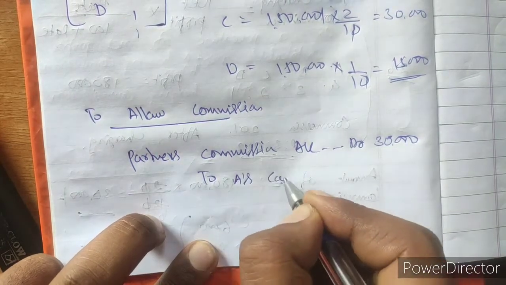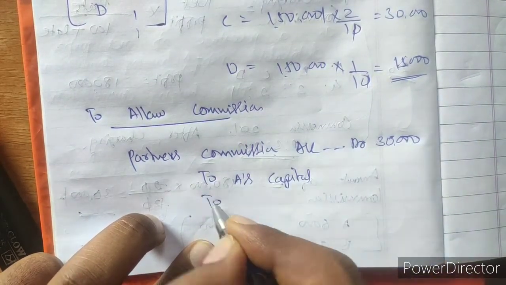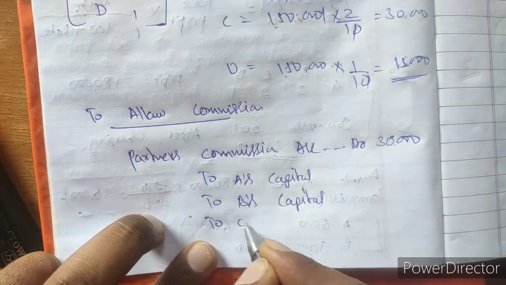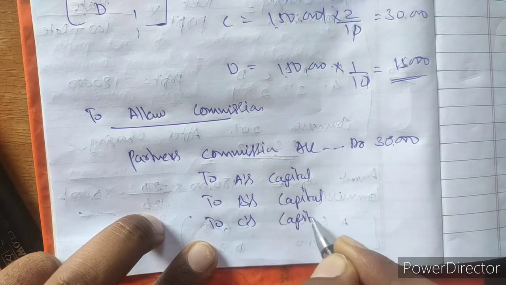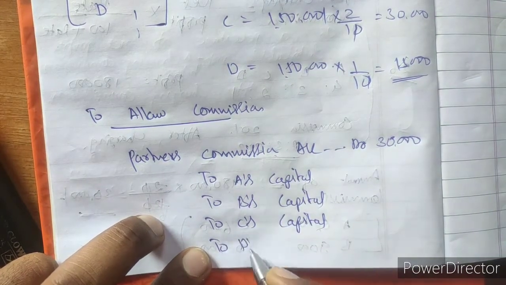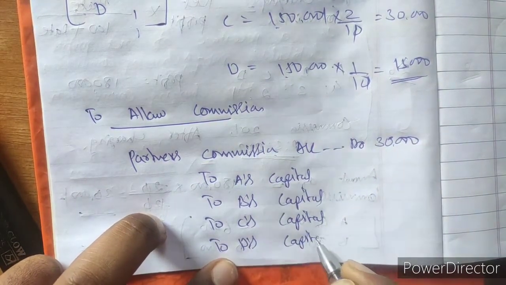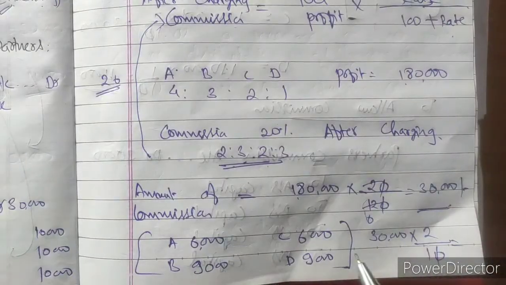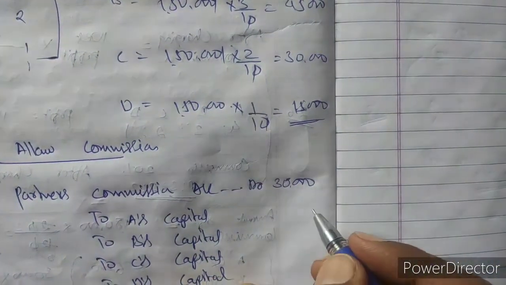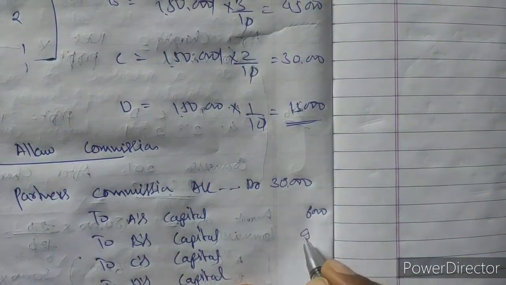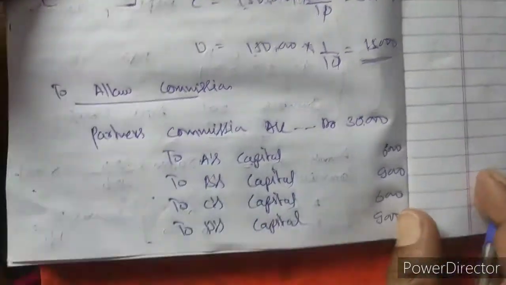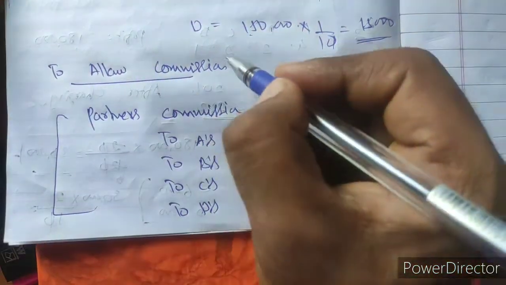To A's capital account, to B's capital account, to C's capital account and to D's capital account. Then we have calculated their portions also. They were getting 6,000, 9,000, 6,000 and 9,000. This is the first entry to allow the commission.